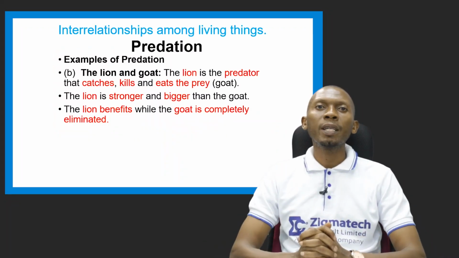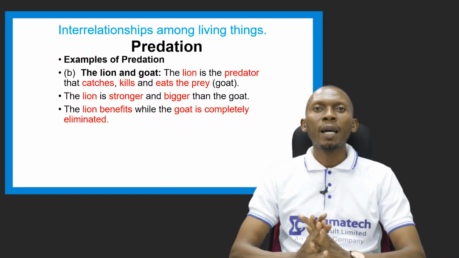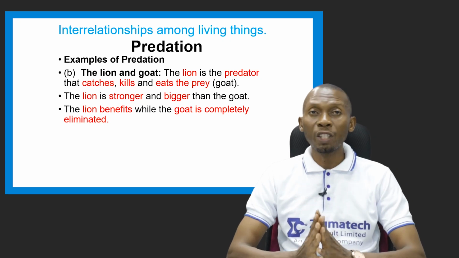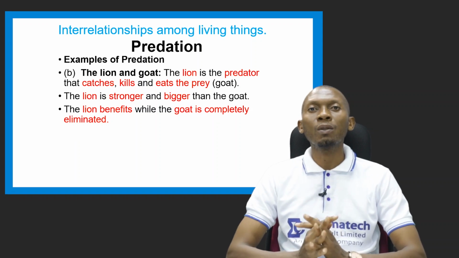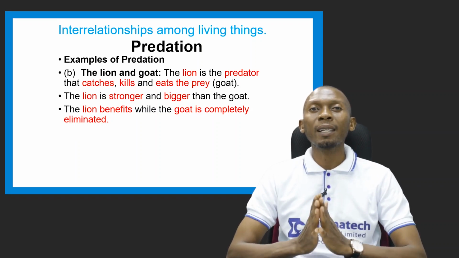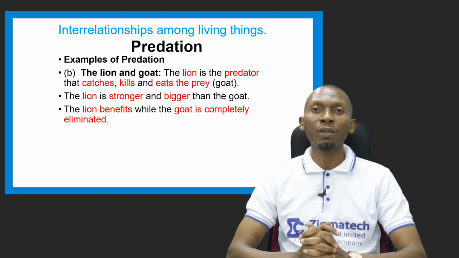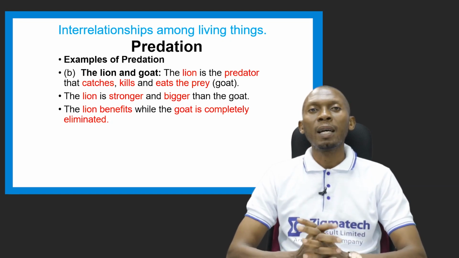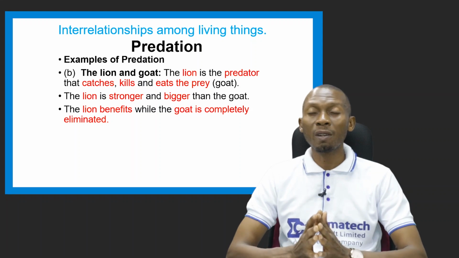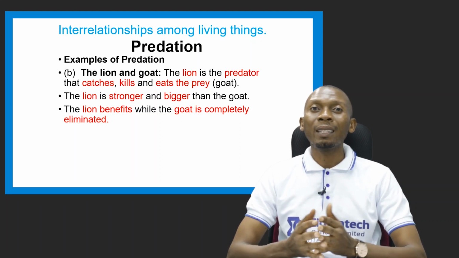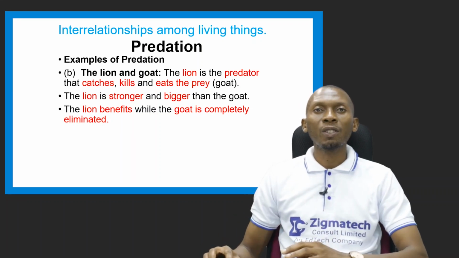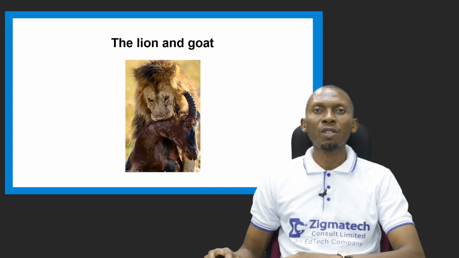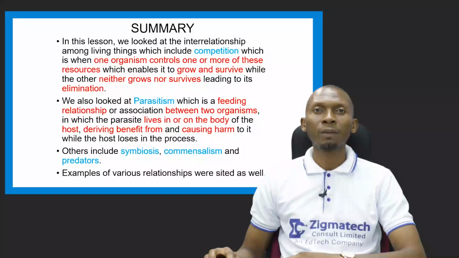Another example of predation is the lion and the goat. In this case, you can see the lion is the predator and the goat is the prey. The lion catches, kills, and also eats the prey, which is the goat. And in this case, you can see the lion is usually stronger and bigger than the goat, while the lion also benefits, while the goat is completely eliminated. So this picture just depicts this association between the lion and the goat as an example of predation.